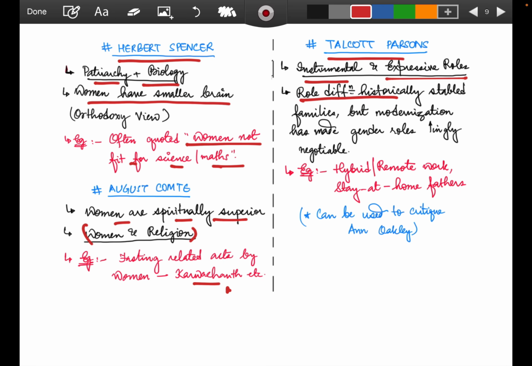Role differentiation is linked to historically stable families, which shows that a stable family happens because of role differentiation. But modernization has made gender roles increasingly negotiable, because we are seeing hybrid, remote or work from home arrangements and stay-at-home fathers. These are new concepts which can be linked with instrumental and expressive roles. Earlier it had a limitation that only women were linked to this role and that role, but now we have seen the evolved culture of gender, and it can be used to critique Ann Oakley, right? Because her perspective has been different, so you can interlink the topics and see the usages.